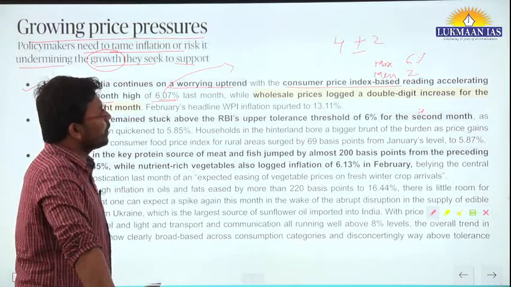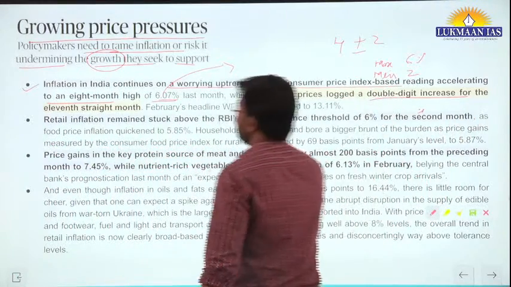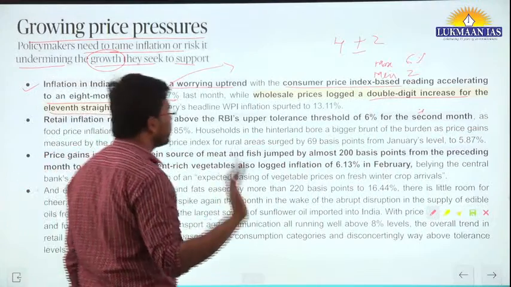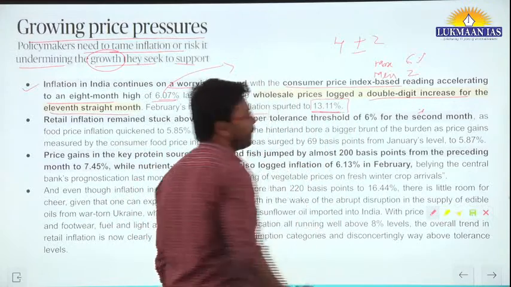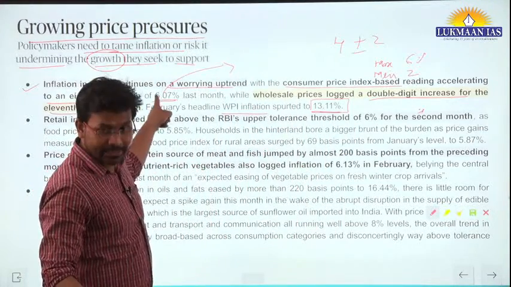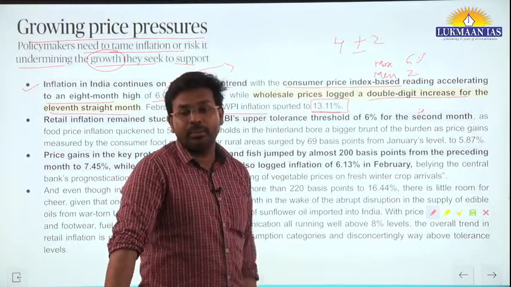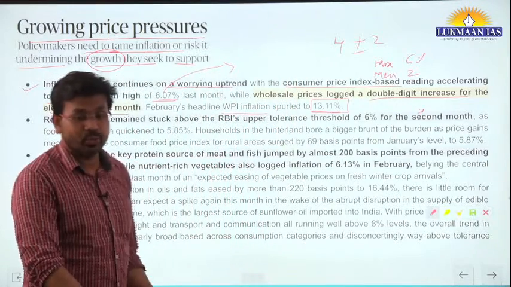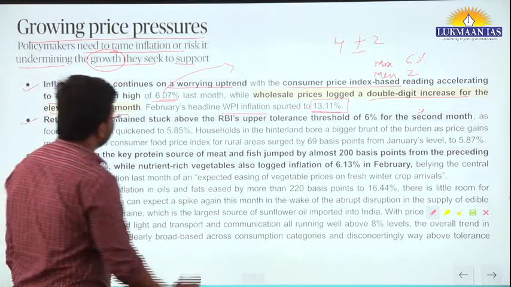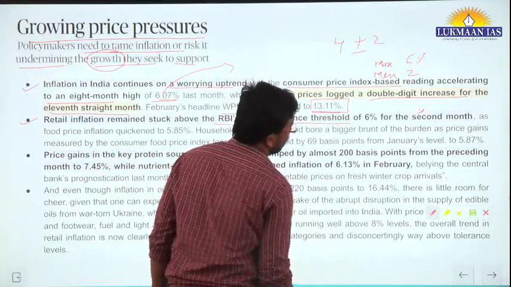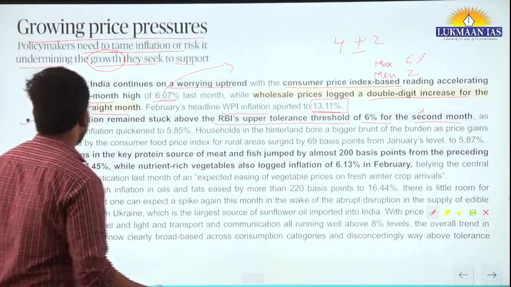If we talk about the wholesale price index, wholesale prices logged a double digit increase for the 11th straight month. WPI inflation is 13.11%, retail inflation is 6.07%, and wholesale price inflation is more than 13%. So inflation is going up at a very rapid pace. Retail inflation remained stuck above the RBI's upper tolerance threshold of 6% for the second month.